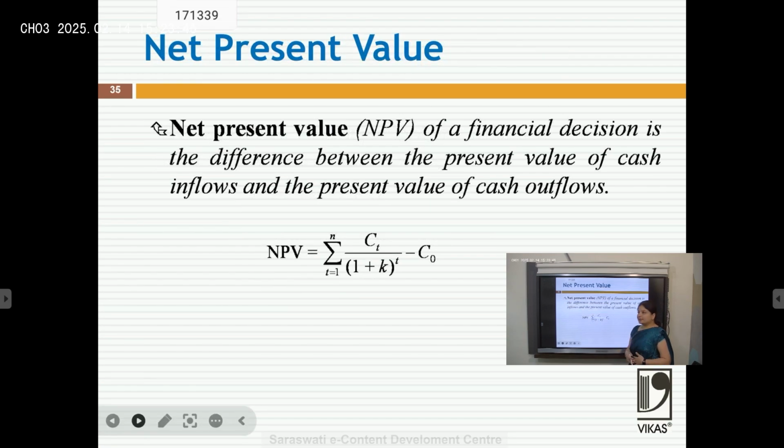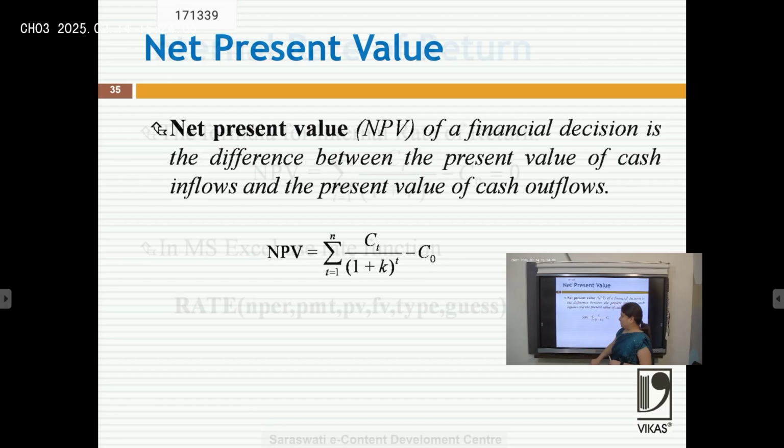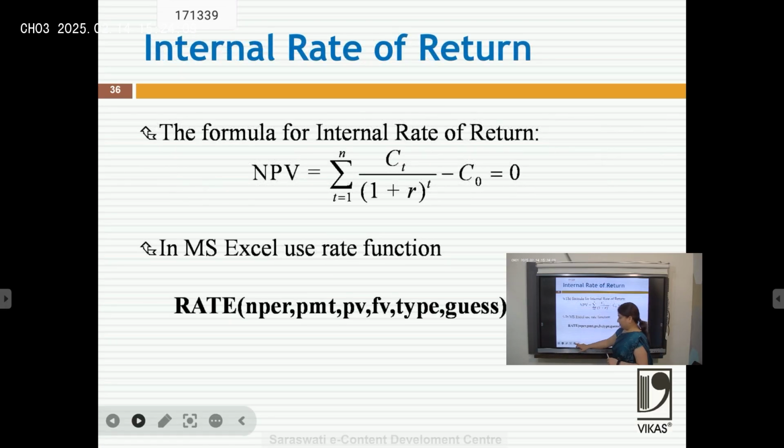Next comes the concept of net present value. Net present value means the present value of cash inflows minus cash outflows. How does it help us? As I told you in the previous example, it helps us decide whether we should invest or not. We can also use this in Excel, where we use the formula with rate, per, amount, type and guess to calculate present value.